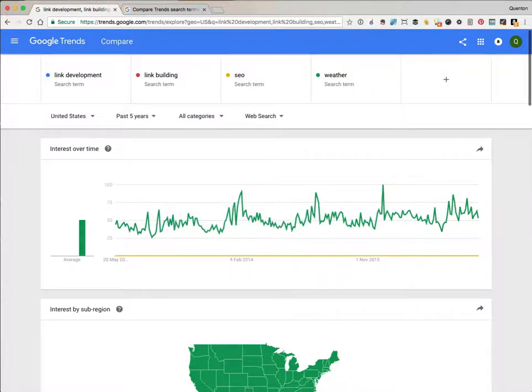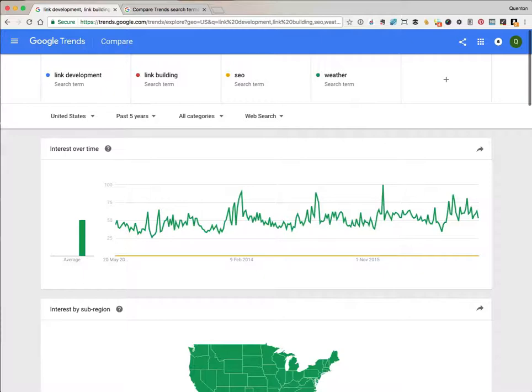So when you're using Google Trends, make sure you don't get carried away with a graph that looks like a lot of demand until you put it into some sort of context by comparing it with other terms. And of course, you're going to want to check in Google AdWords or other keyword research tools and put some absolute actual numbers on searches before you make business decisions based on them.